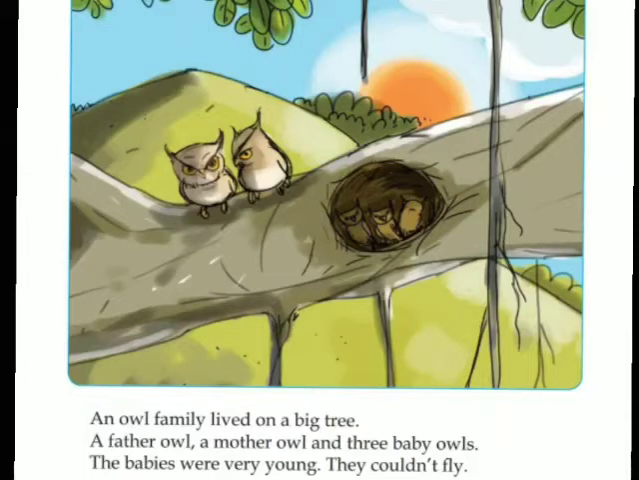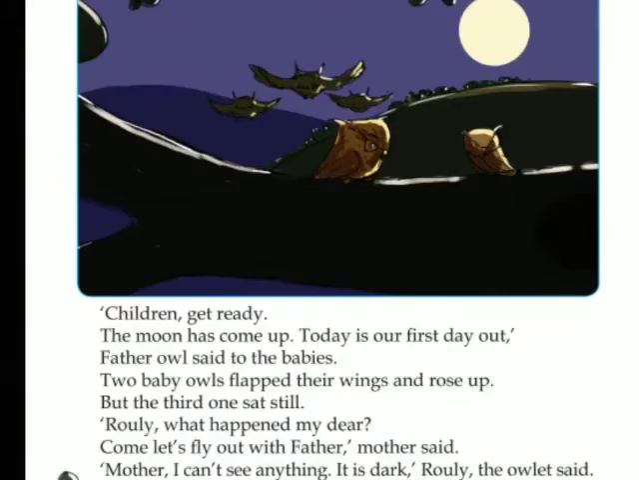Now let's see the next picture. What do you see in the picture? How many owls can you see in the picture? Yes, you can see 5 owls. And what time is it? Yes, it is night time, right? You can see a moon over there. So it is night time. And you can see that 2 owls are sitting on the tree and the other owls are flying. So let's see what happened.